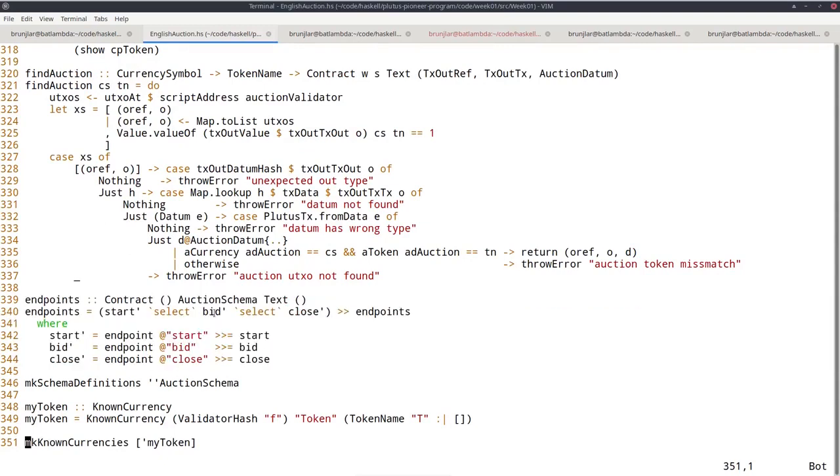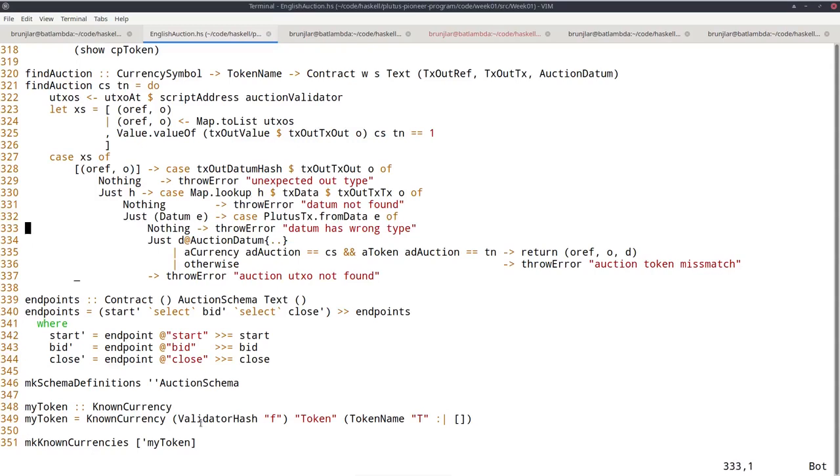It says, okay, we will have these three endpoints, start, bid, and close, and they are called start, bid, and close. And the last lines are just for demo purposes or for trying it out in the playground to create a sample NFT that we can use to auction away. So that has nothing to do with the actual contract.